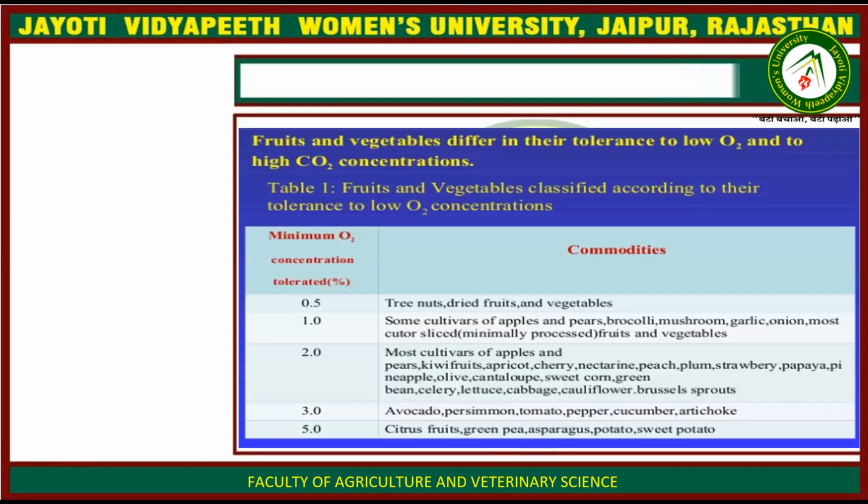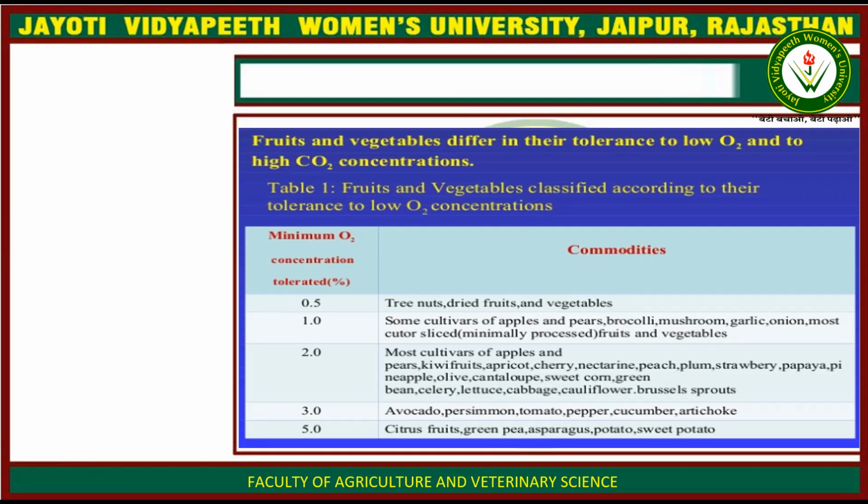Then fruits and vegetables differ in their tolerance to low oxygen and to high carbon dioxide concentrations. Table 1 shows fruits and vegetables classified according to their tolerance to low oxygen concentrations. Minimum oxygen concentration tolerated is 0.5%. The commodities are tree nuts, dried fruits, and vegetables. 1% is some cultivars of apples, pears, broccoli, mushroom, garlic, most cut or sliced fruits and vegetables.